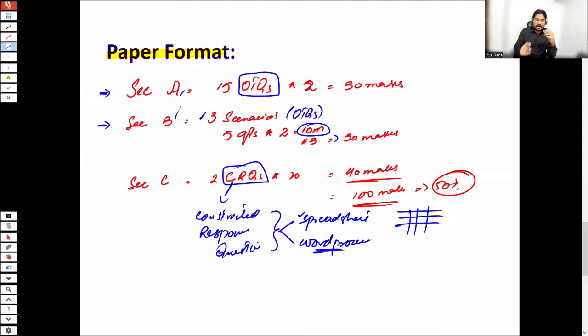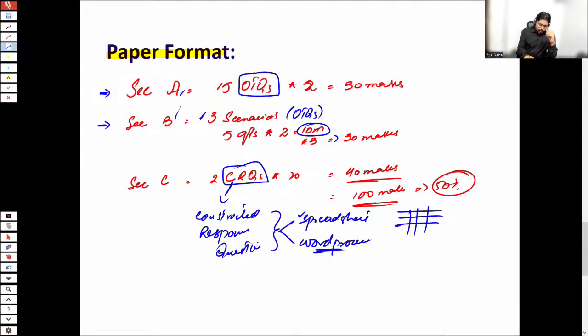Word processor is the same as Microsoft Word, but obviously with limited options, when you need to type anything. When there is a theoretical answer of any question, you need to type the answer. For typing purposes, you would be using the word processor area, which is available during your exam with the question in Section C.